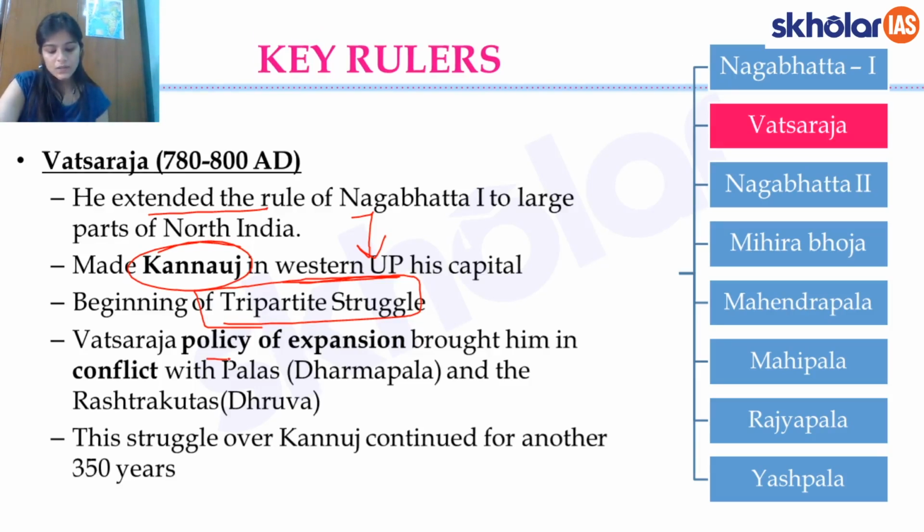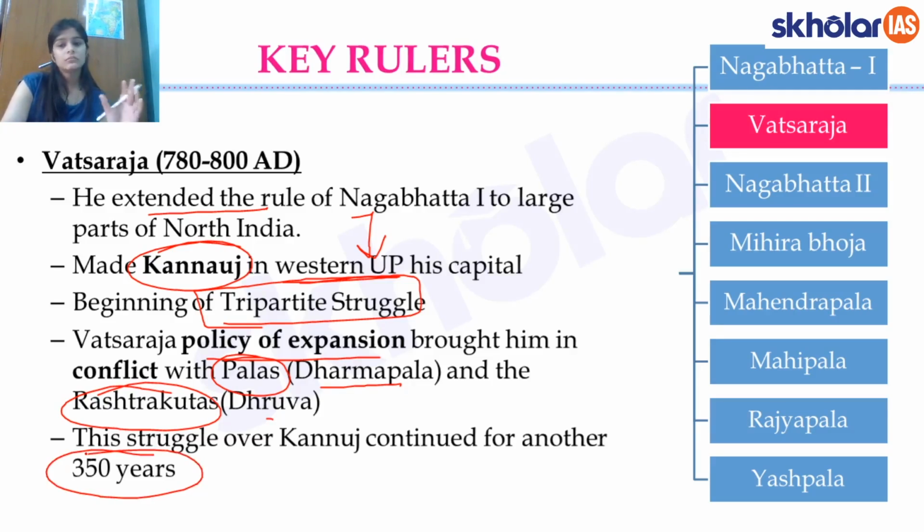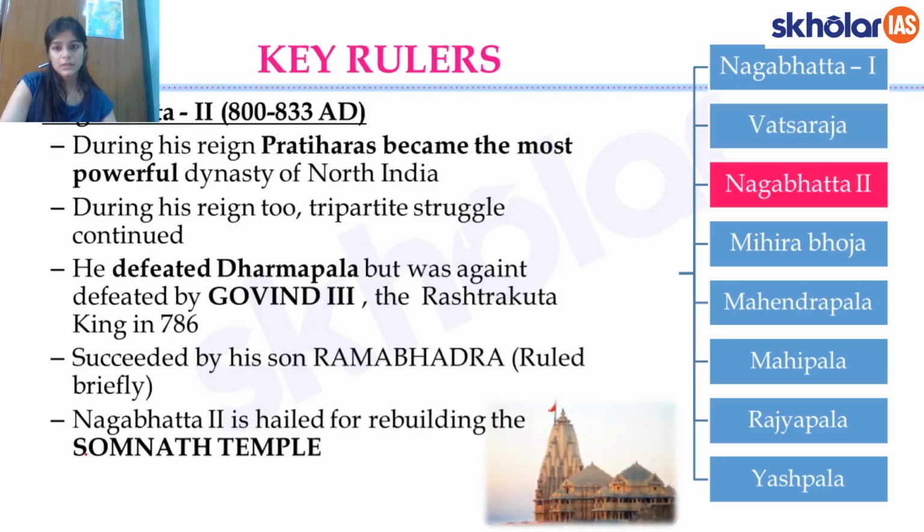And he had this policy of expansion. So Nagabhatta I already had a substantial empire, but the successor Vatsaraja followed a further expansionist policy. Thus he was in conflict with the Palas and the Rashtrakutas. These names you can avoid for now. You don't have to remember each and every ruler who was at conflict, but just remember these three dynasties who were in conflict with each other. And this struggle for Kannauj went on for almost 300-350 years. This is the importance of Kannauj you can ascertain.